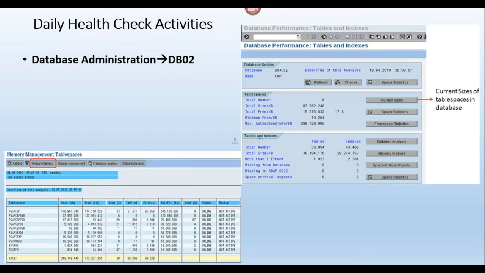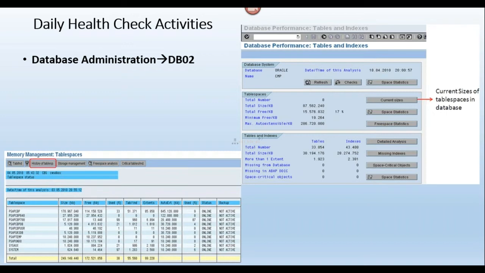So if it is 100% occupied, meaning the utilization is 100%, the table space is full. Then what will happen? The table space is full, so data will not be updated in those particular tables in that table space. Then your SAP will hang, correct? So if you do not increase the table space, SAP will hang.